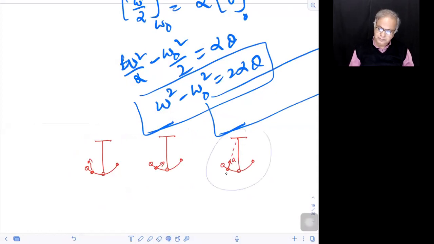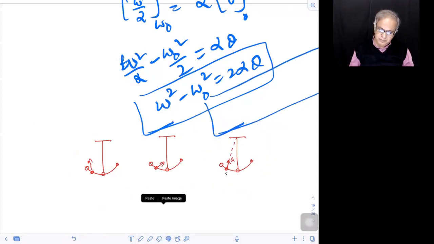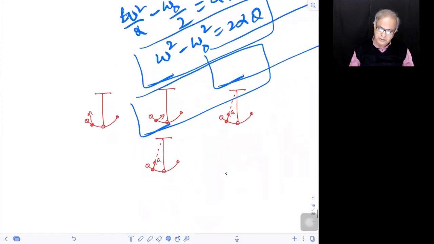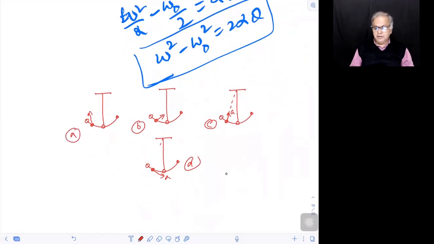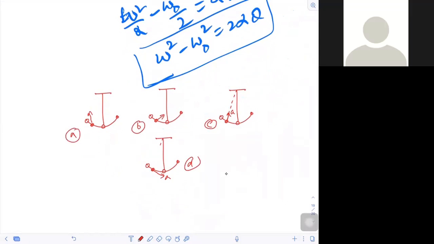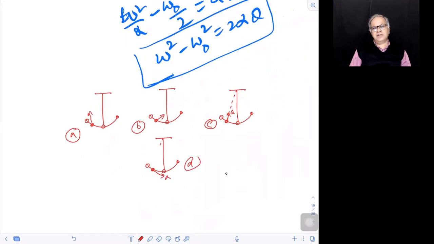Or, for example, this way. Tell me A, B, C, D, and they need not be the answer at all here. Let's come on. A simple pendulum is going like that. Acceleration at an instant of a particle is A, B, C, D. Tell me.